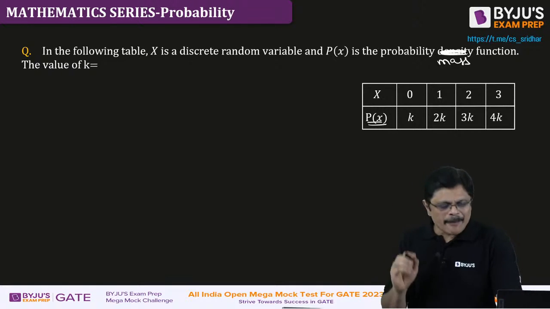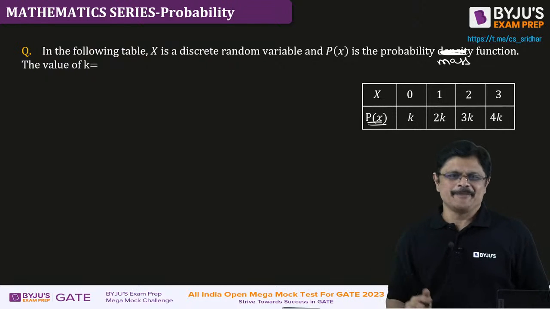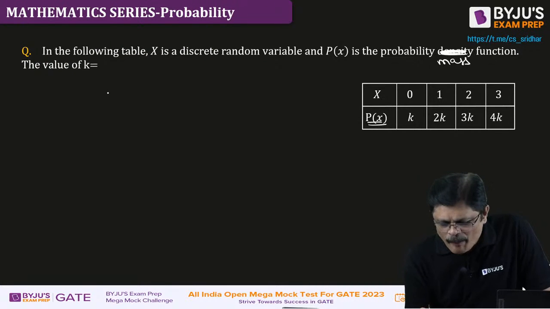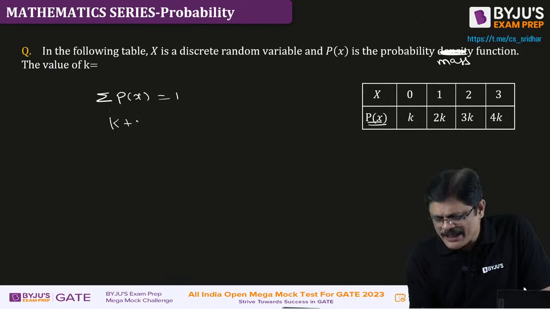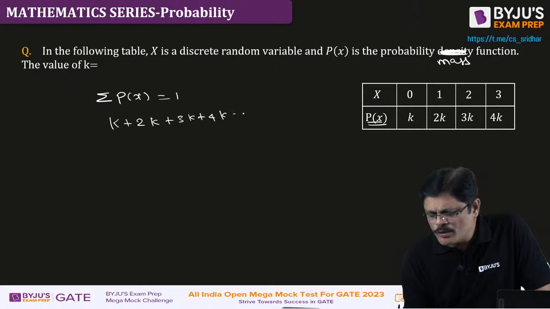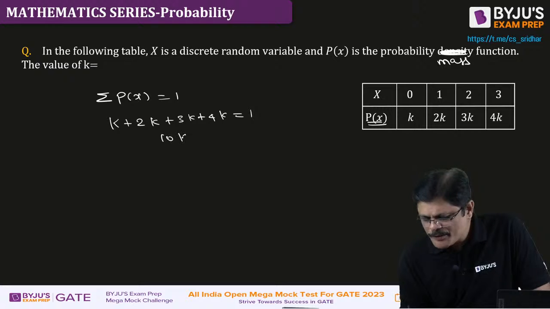I just use the properties of the PMF to find the value of K. What is the property which I know? The sum of the probabilities must be equal to 1. What is the sum of the probabilities? K plus 2k plus 3k plus 4k is equal to 1. That means 10k is equal to 1.